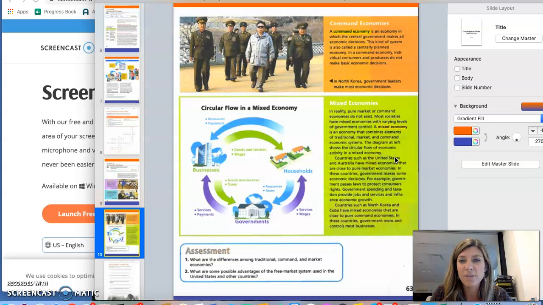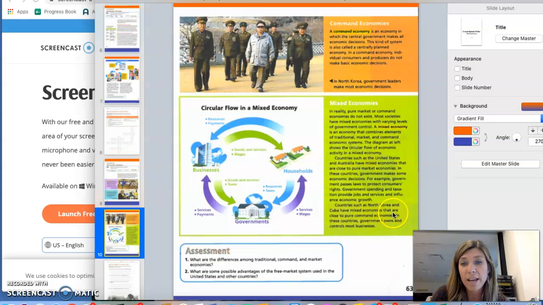Countries such as the United States and Australia have mixed economies. So we are considered a mixed economy. I bet a lot of you were thinking maybe a market because that seems most like us, but we are considered a mixed economy. In these countries, government makes some economic decisions. For example, government passes laws to protect consumers' rights. Government spending and taxation provide jobs and services and influence economic growth.